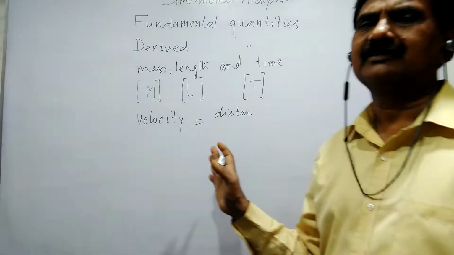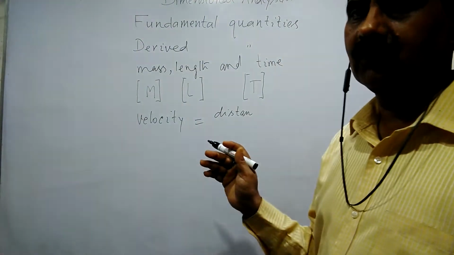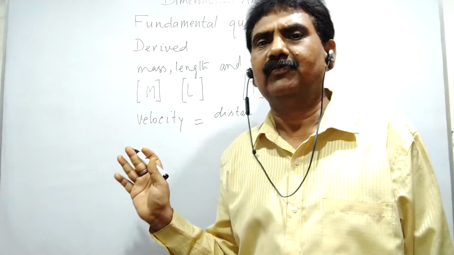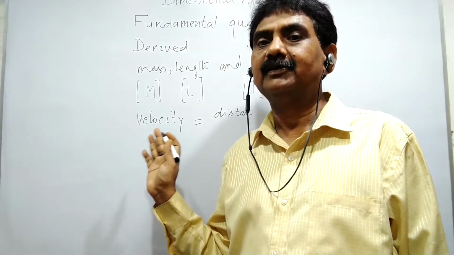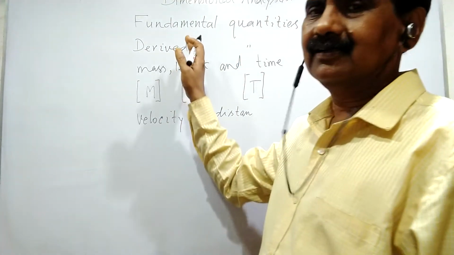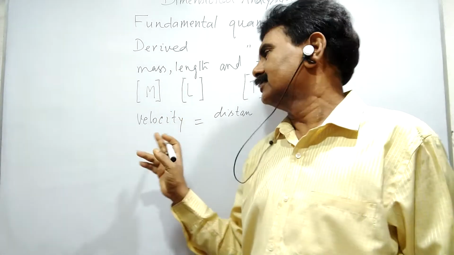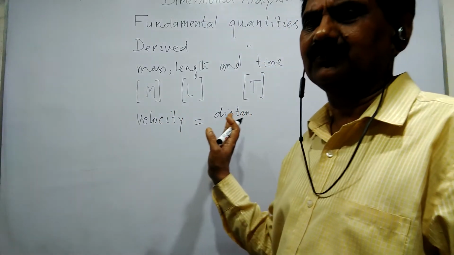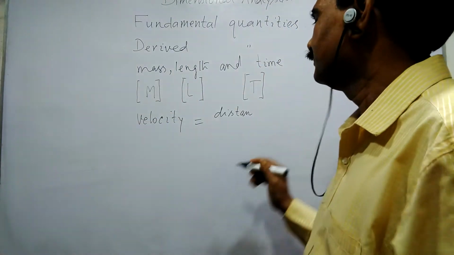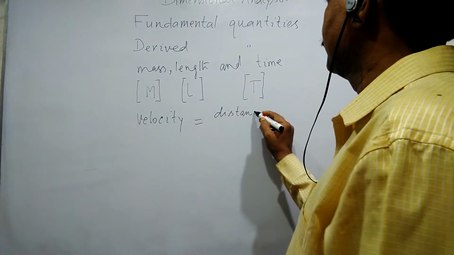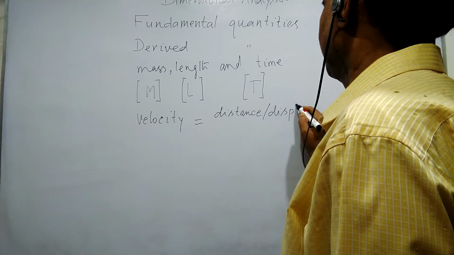Here direction is not so important. You all know the importance of direction, which makes it a vector quantity, but here we are not interested in direction. You can write distance by time or displacement by time. Here we are only interested in dimensions.